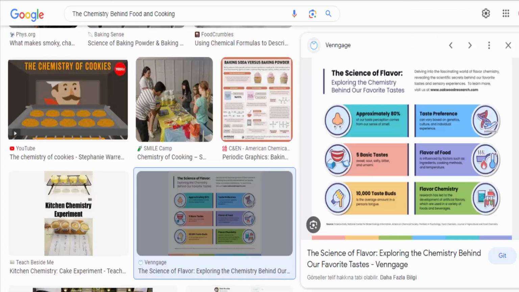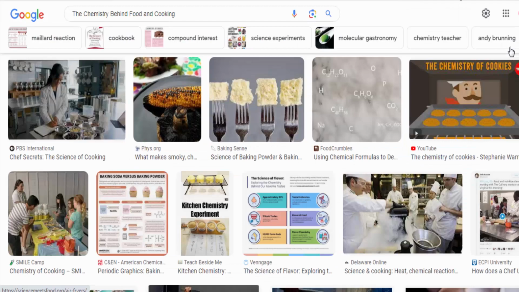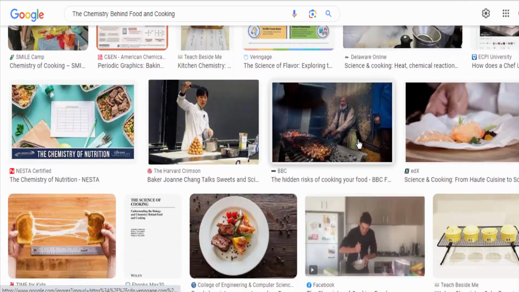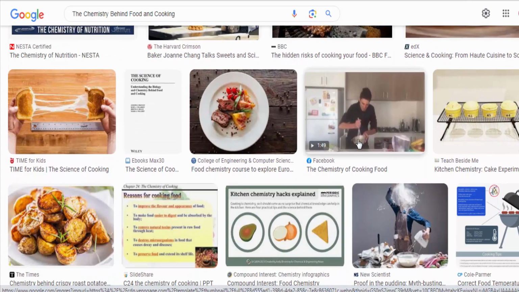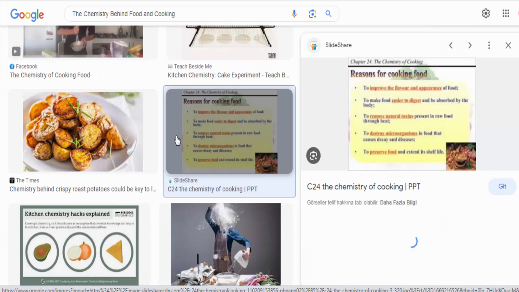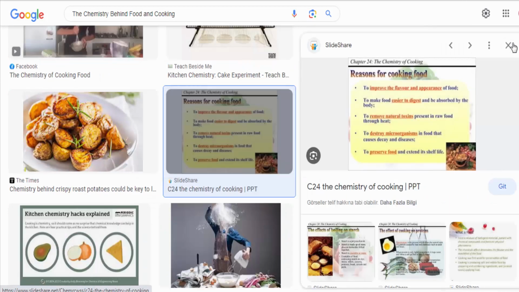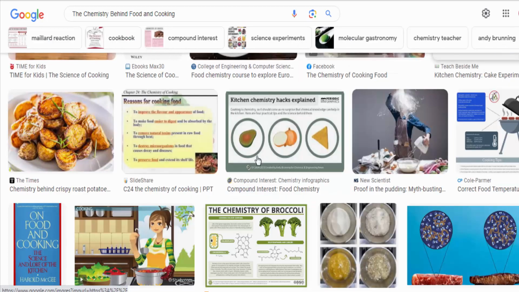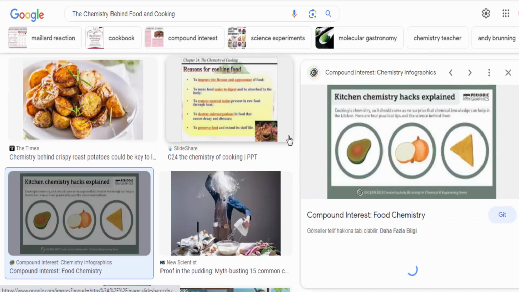Salt. Salt is a crucial ingredient in cooking because it enhances the flavor of dishes. It works by interacting with taste receptors on the tongue and also affects the texture and preservation of food. Salt can also be used to control enzymatic reactions, such as in the process of brining meats.